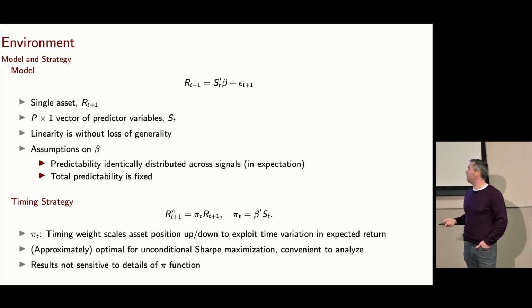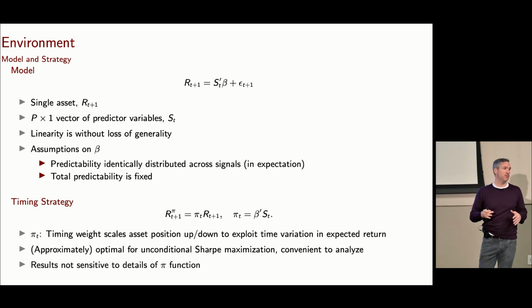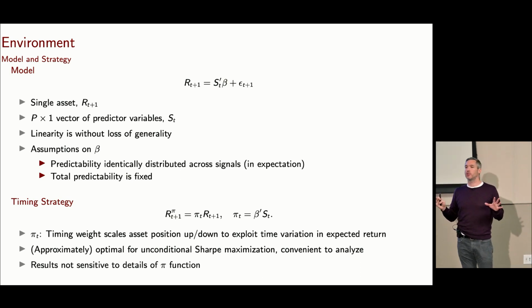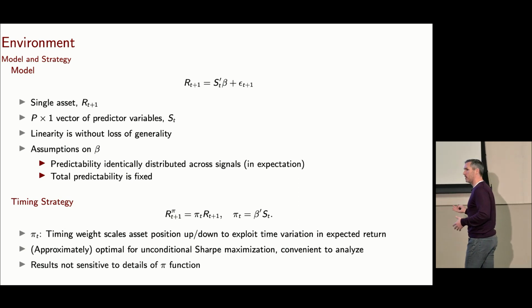All right, I'm going to put some assumptions on the beta here. One important assumption is that the total predictability in this model is going to be fixed. As I change P, I'm not going to want to change the amount of true predictability in the model. Why is that? Because if I allowed predictability to scale with P, I'd get infinite Sharpe ratios eventually.